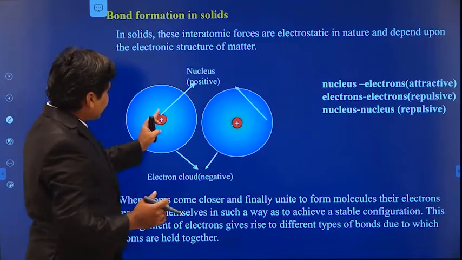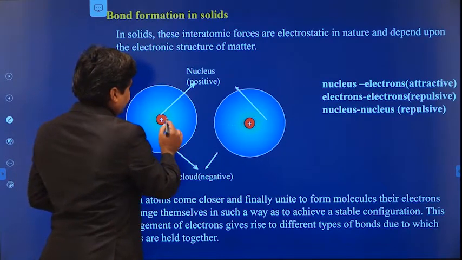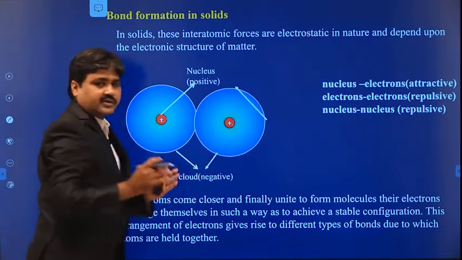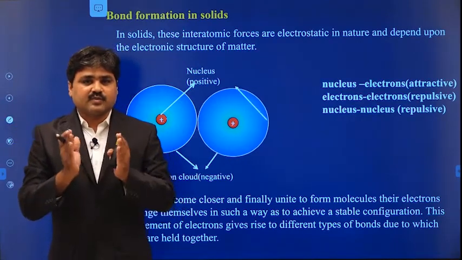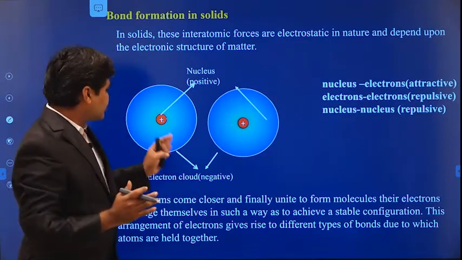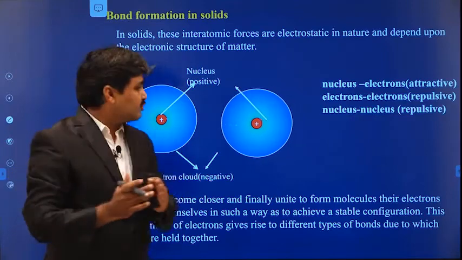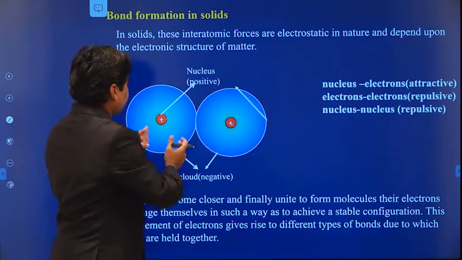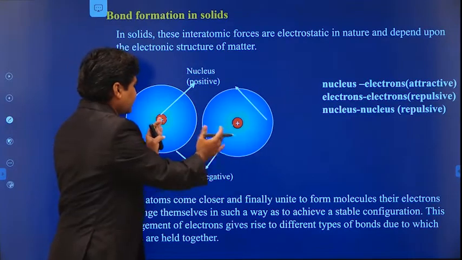According to Coulomb's law, the opposite charges, positive charge and negative charge, start to attract each other, and similar charges, like positive and positive, repel each other. So when the two atoms are brought close together, these interatomic forces come into the picture.